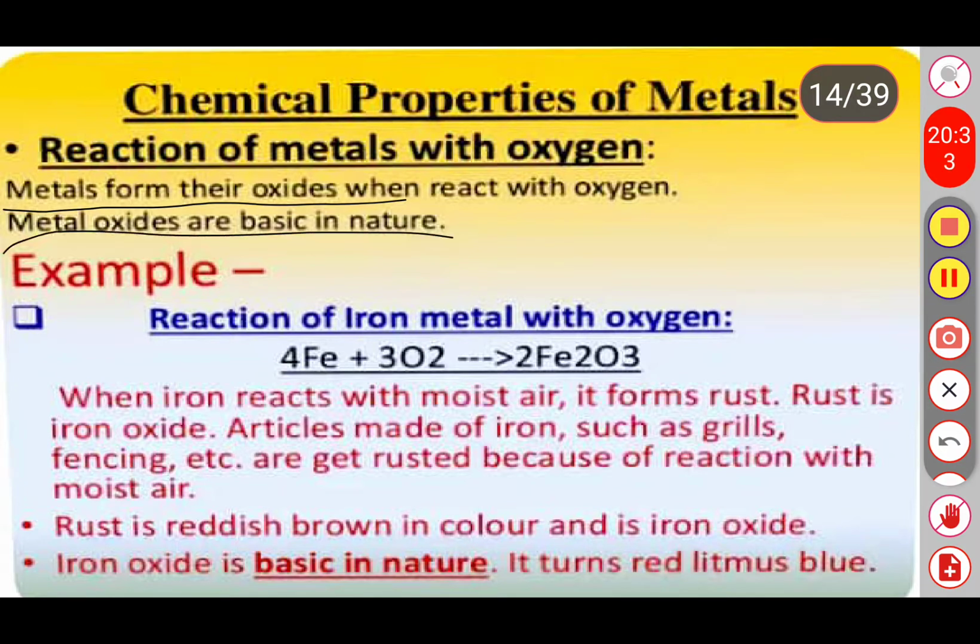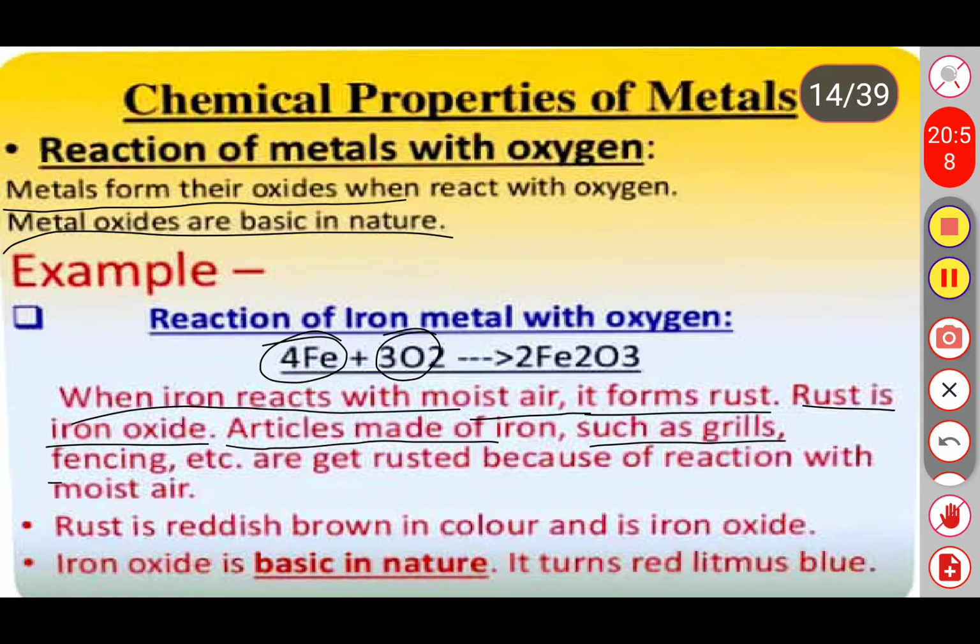Reaction of iron metal with the oxygen. What happens when iron reacts with the oxygen? It forms ferric oxide. When iron reacts with moist air, it forms rust. Rust is an iron oxide. So articles made of iron such as grills, fencings, etc. get rusted because of reaction with the moist air.